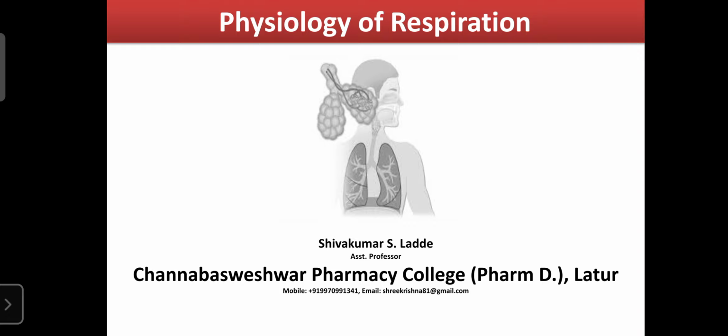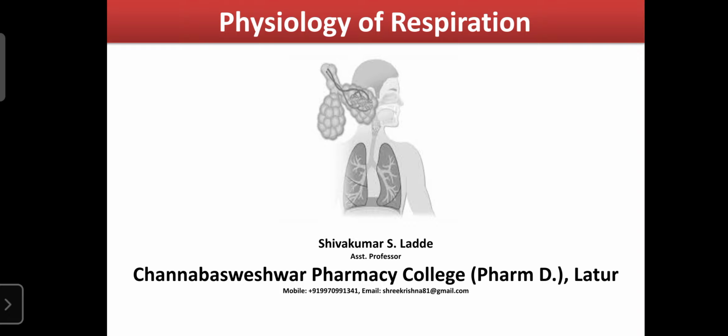It means in 1 minute, on average 12 to 18 times that process continues, because the rate of respiration is 12 to 18 per minute. Then from that metabolic cell, the respiratory gases reach the heart through venous return. Then from the heart, once again they enter the lung.